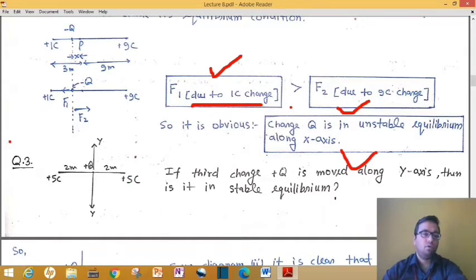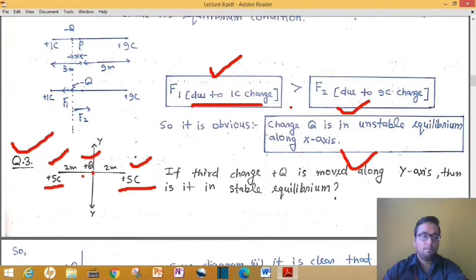Now move to the next question, that is question number 3. In this problem we have plus 5 coulomb charge over here and plus 5 coulomb charge over here. This time I have taken both charges equal, and a third charge plus q, or capital Q, is kept just in the middle of both the charges, that is plus 5 and plus 5.